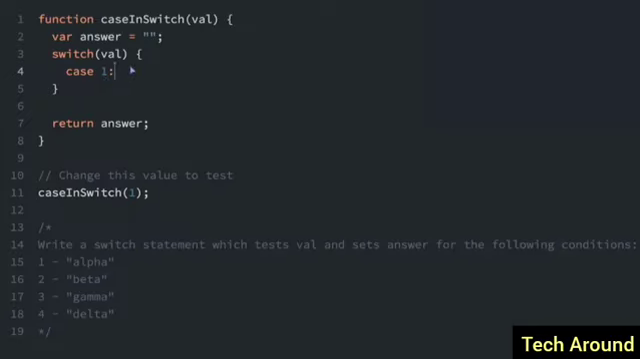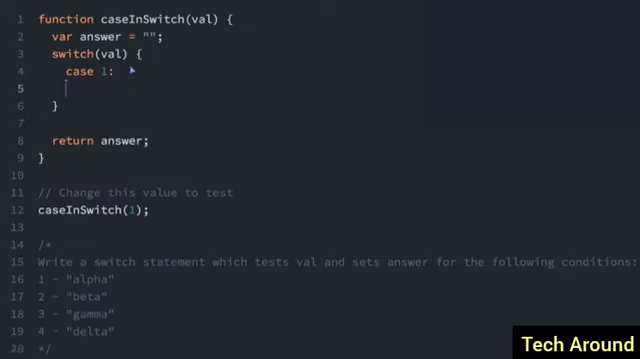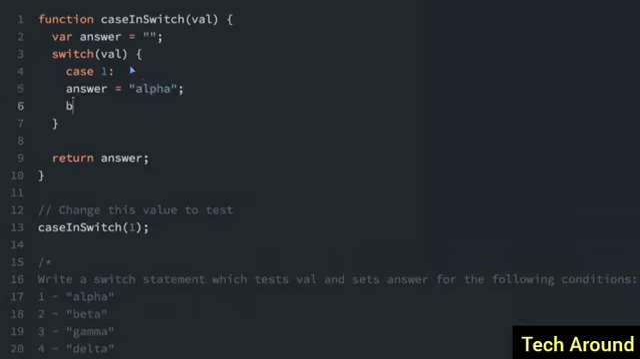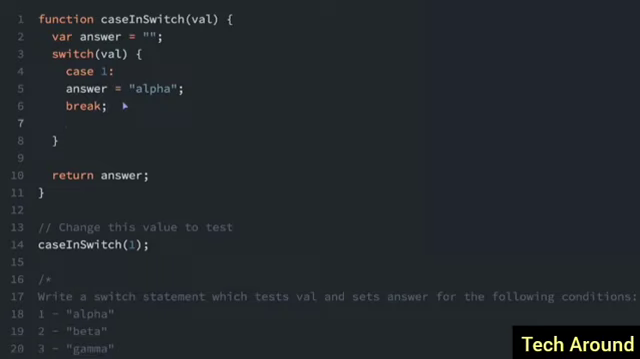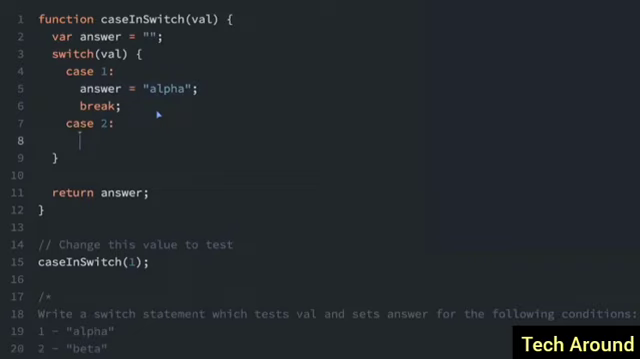But if the case is 1, then we're going to set answer to equal alpha. We'll just do it like this, alpha, and then we are going to break. Break means that we're at the end of that case statement, and once you break it, it just goes to the end of the switch statement. It doesn't evaluate anything else in the switch statement. So we're also going to have case 2, and one thing I forgot is that we're just going to indent that so it's easier to see the different cases. And case 2, the answer is going to be set equal to beta.